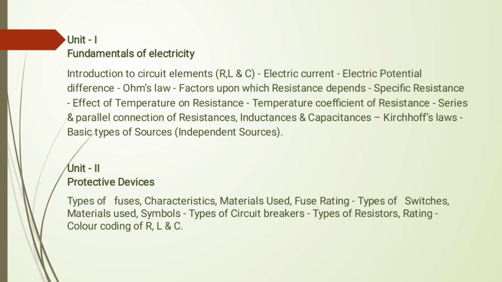When anybody asks what Ohm's law is, immediately they will say V equal to IR. V is voltage, I is current, R is resistance. The electrical current is denoted by the letter I, and potential difference is nothing but voltage, which we denote by the letter V.